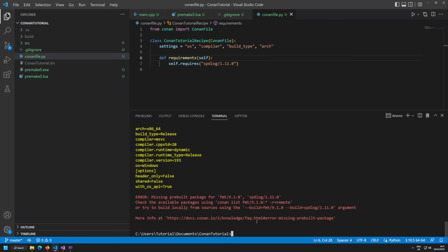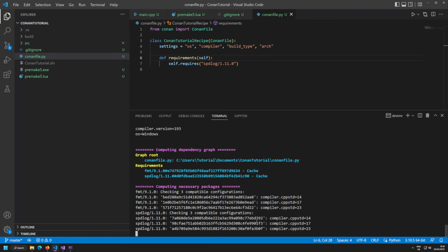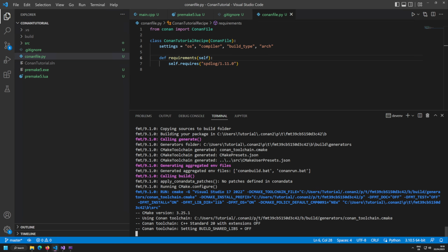We can actually tell Conan to build this on demand. So we are going to give Conan another option here. We're going to give it the option --build, and it shall build all missing dependencies by --build=missing. We basically tell Conan that if it cannot find a binary for that, it shall build this on our computer. So if we're doing it like that, the command will take way longer, and you can actually now see it's downloading and copying. Now you can see that actually CMake is running.